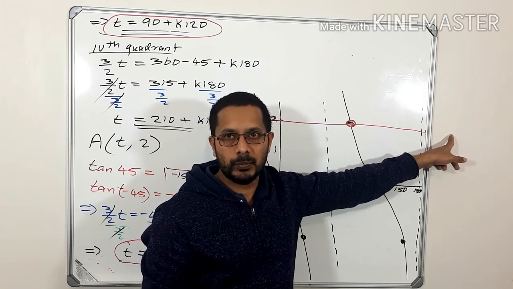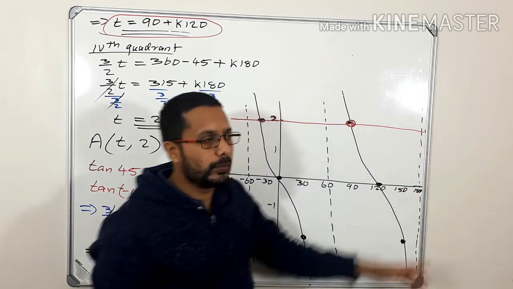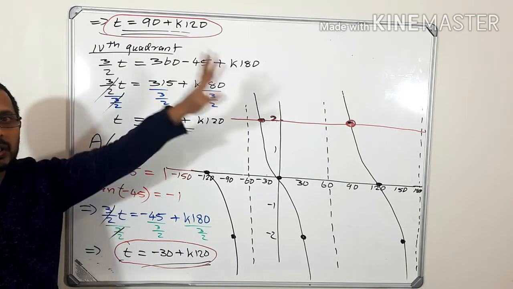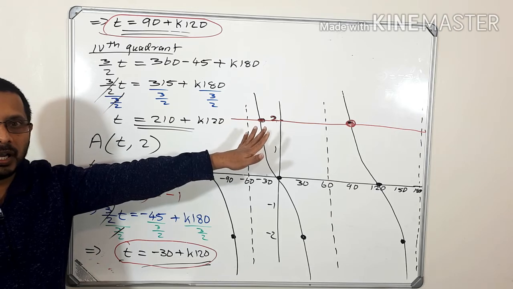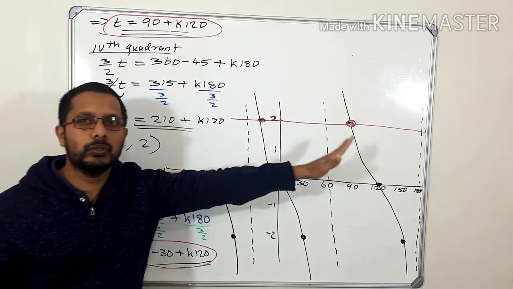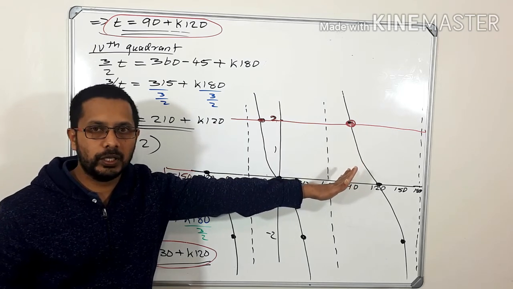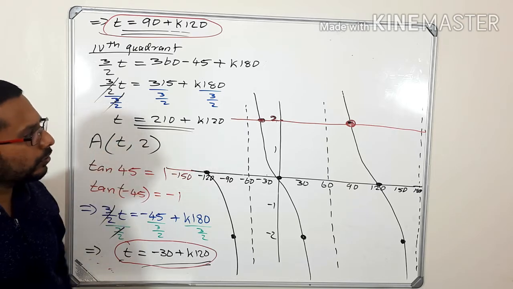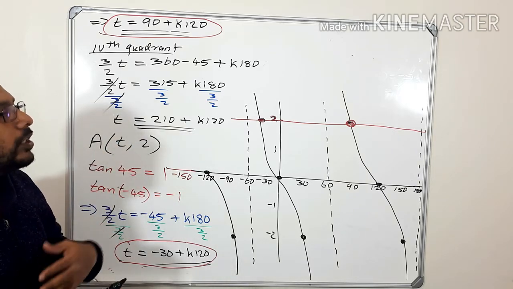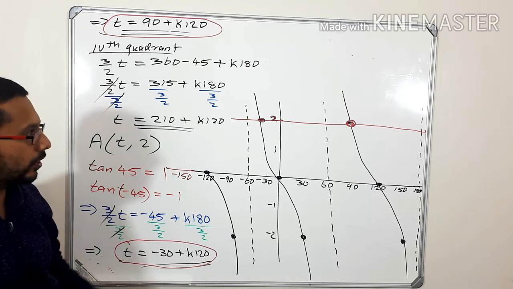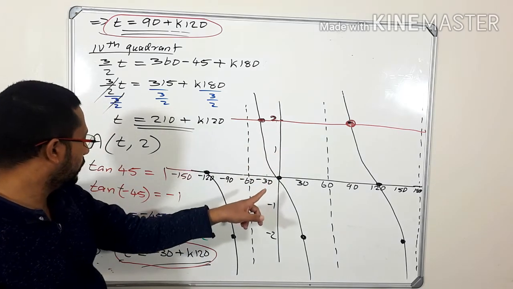Do you understand the meaning of general solution? Okay, similarly, but unfortunately this 210 is not in our graph. Our graph is limited from minus 120 to 180. So this 210 is not in our graph. Okay, so which other point can you find as a general solution? Look at this one.